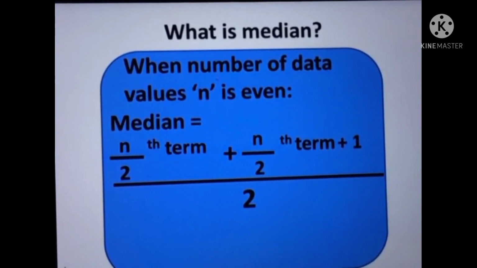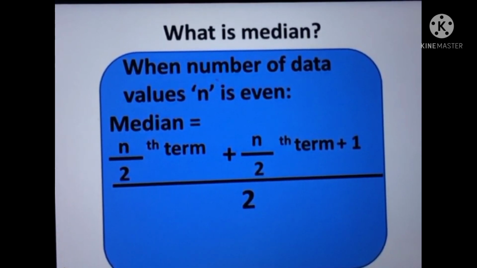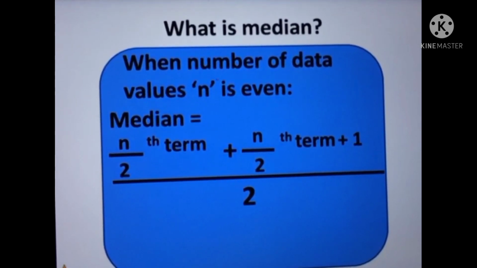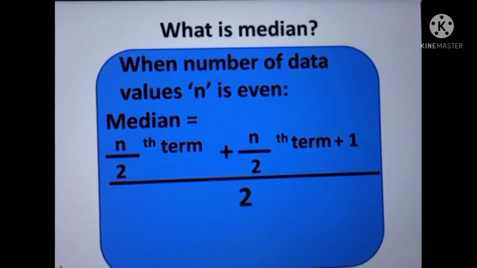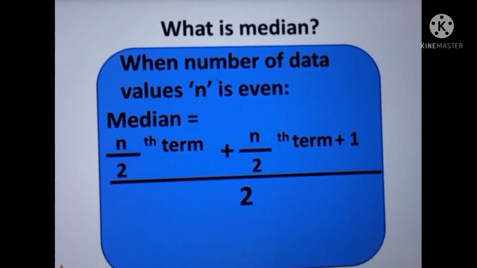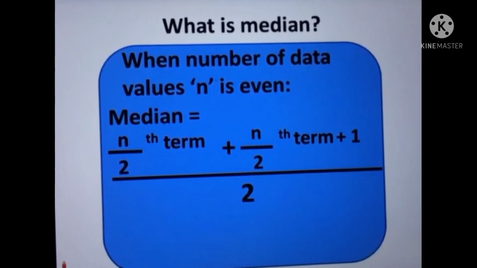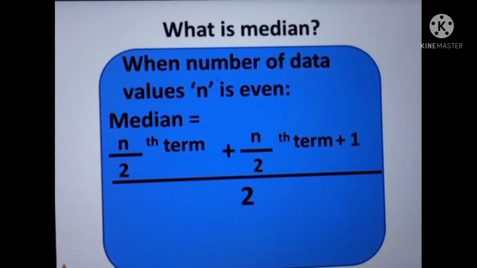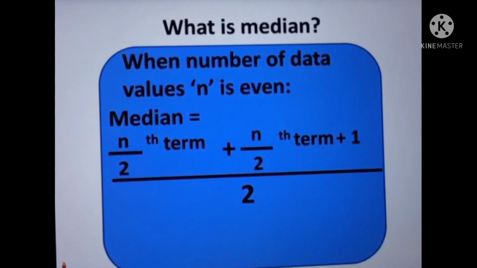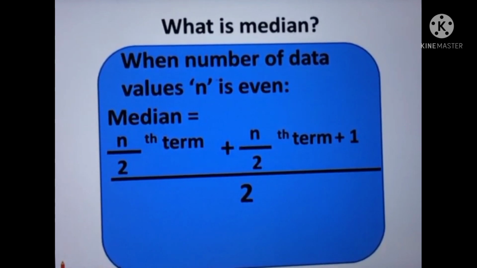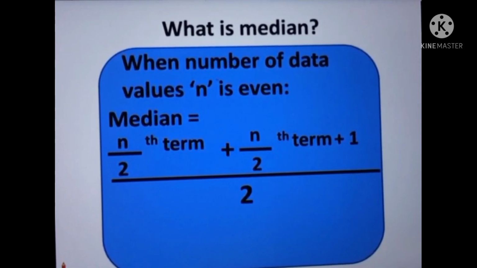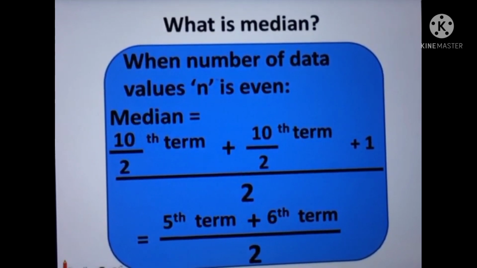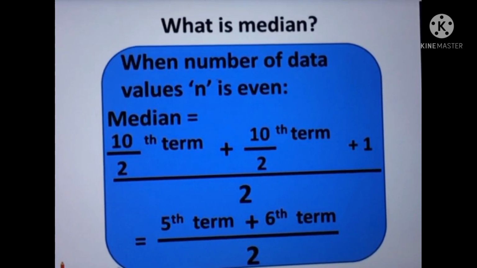And if the number of data values is even, we take the mean of the two middle values as the median, which is term number n by 2 and its next value, which is n by 2 plus 1. This whole thing divided by 2. Here n is the number of data values. Say there are 10 values, so n is equal to 10.